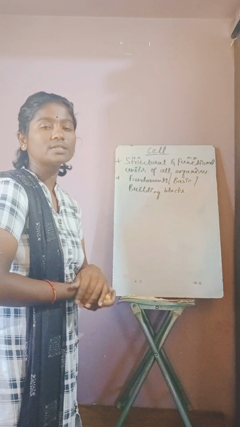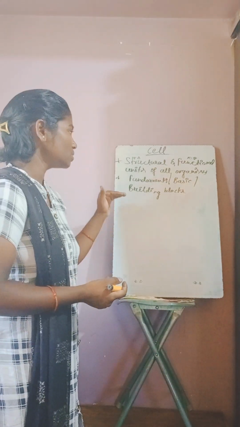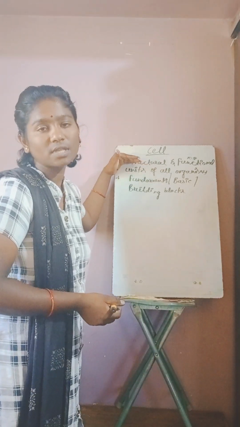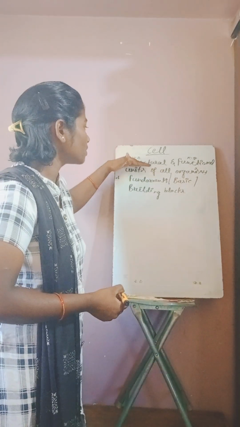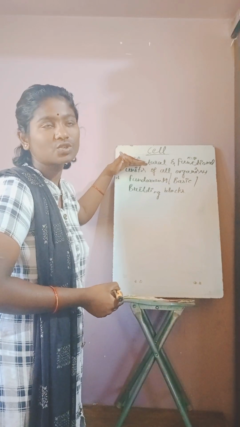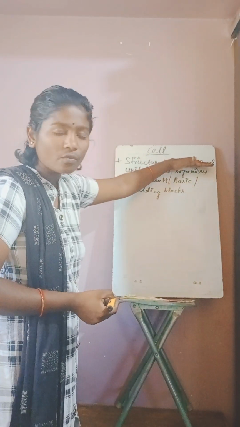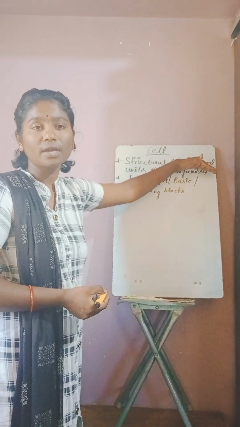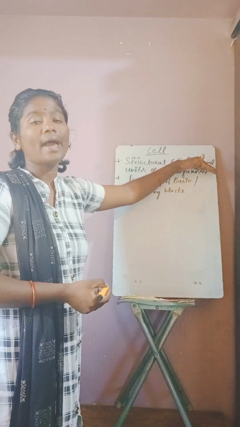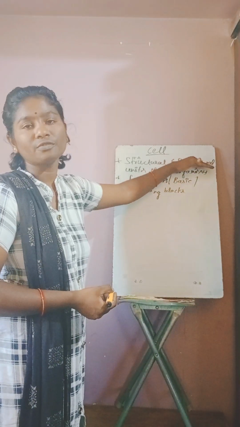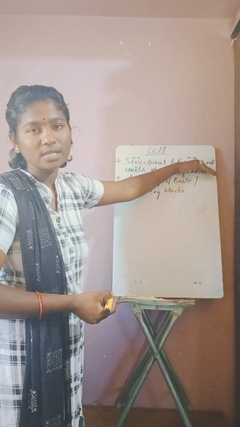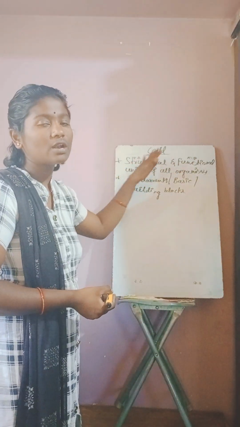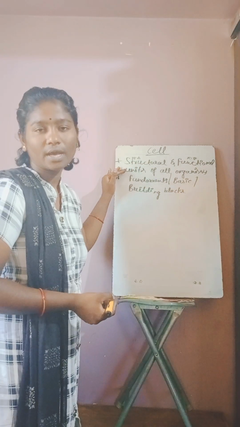Why can cells be called structural and functional units? Because all organisms are completely made up of a number of cells or a single cell. That's why cells can be called a structural unit of organisms. And why can cells be called functional units? Because every part of an organism is enhanced or activated by the influence of the cells. So that's why cells can be called functional units. Both together are called the structural and functional unit of organisms.